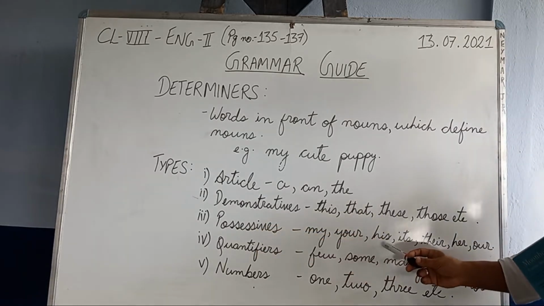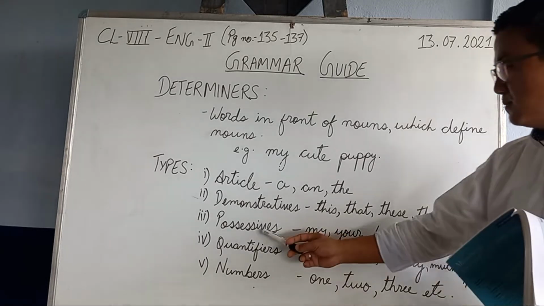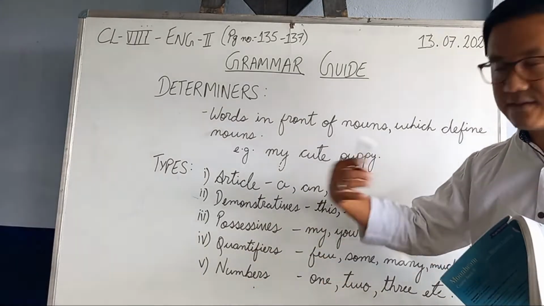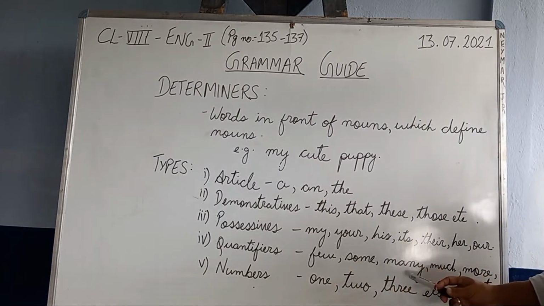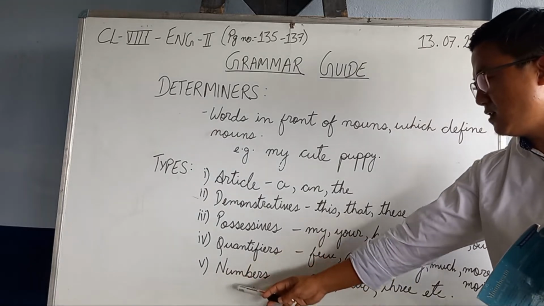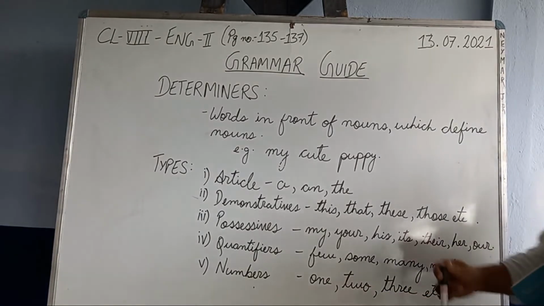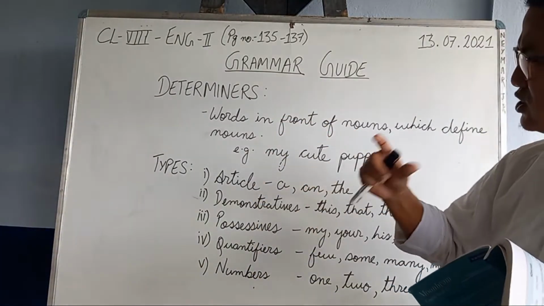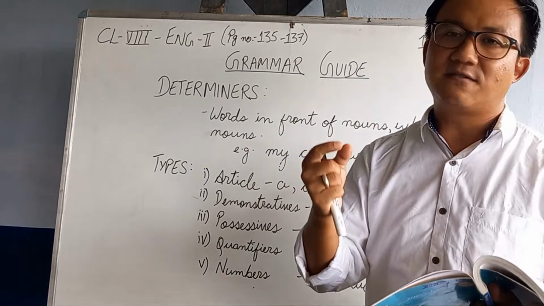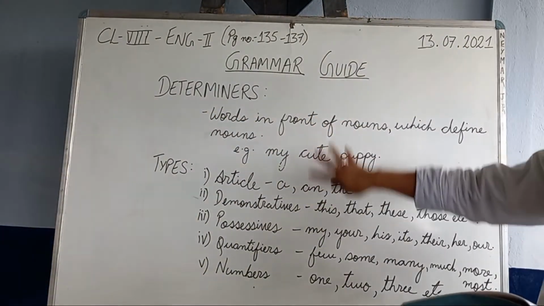These are my, your, his, its, their, her, our. These are all possessives, all determiners. Fourth type is quantifiers, which quantify, like few, some, many, much, more, most. And fifthly, we have the fifth type of determiners, numbers, which are 1, 2, 3, 4, twice, thrice. So there is a slight change. Adjectives and determiners are very much connected, but there is only a slight difference. Later on, we shall try to discover this more. But as of now, this is enough.